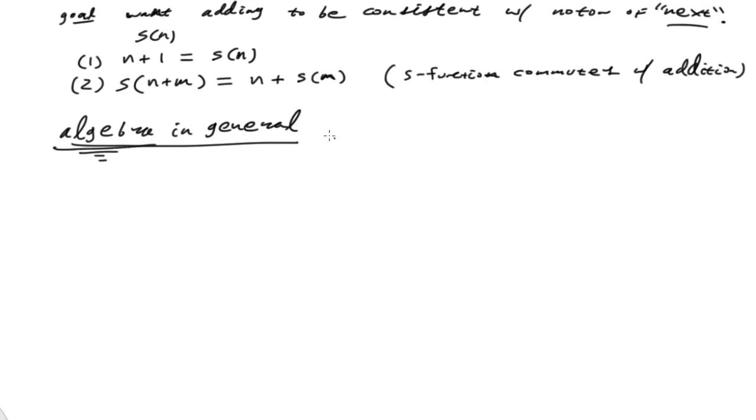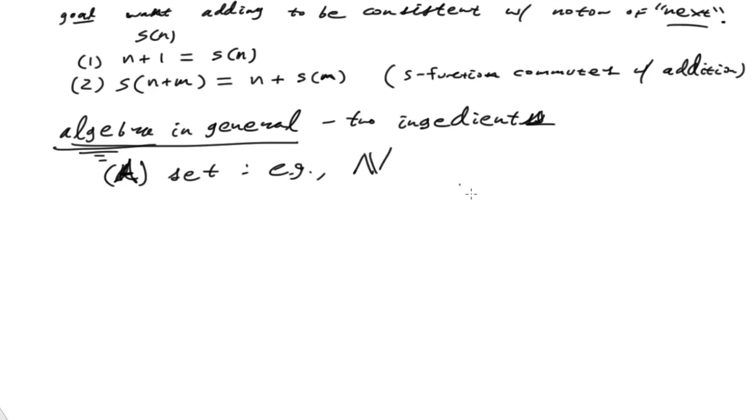Basically, we have to have two ingredients, and I'll call them capital A and capital B. We need a set A, in this case our natural numbers, and B, an operation, in this case plus.